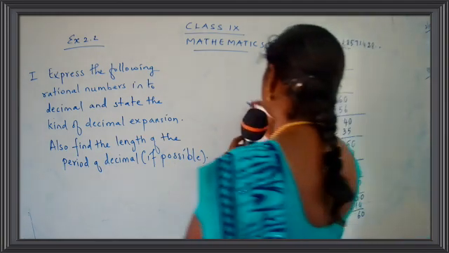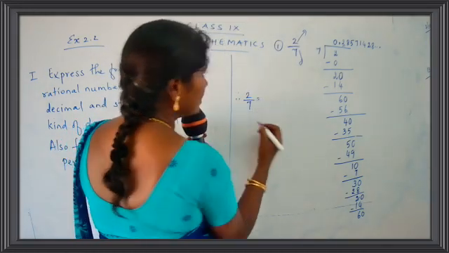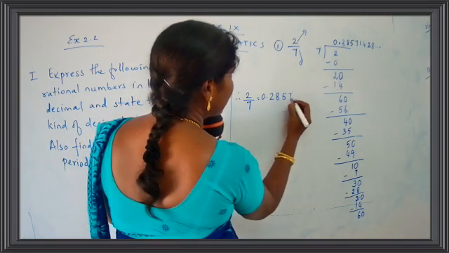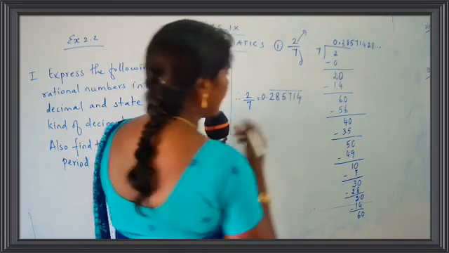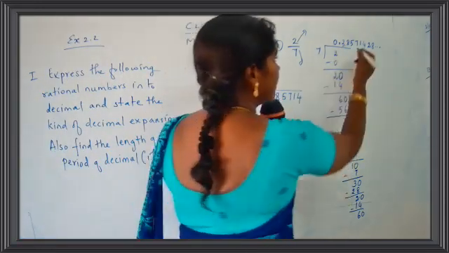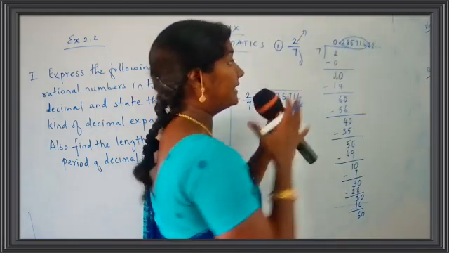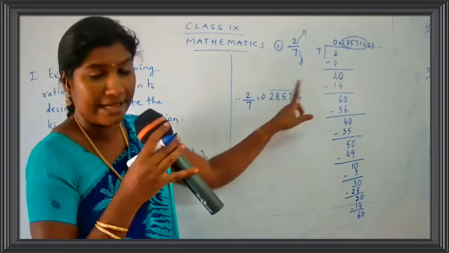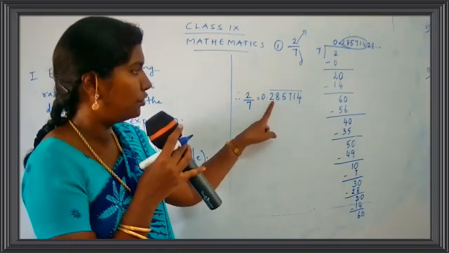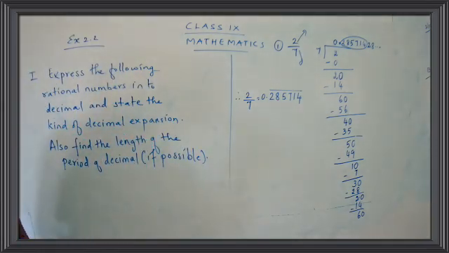So let's write on the answer here. You can just write on the answer here. Therefore 2 upon 7 is equal to 0.285714 bar. Be careful children. See here. I am just writing down this number. These numbers are repeated. So I am not writing that number. I am just using a bar there. So 2 upon 7 is equal to 0.285714 bar.